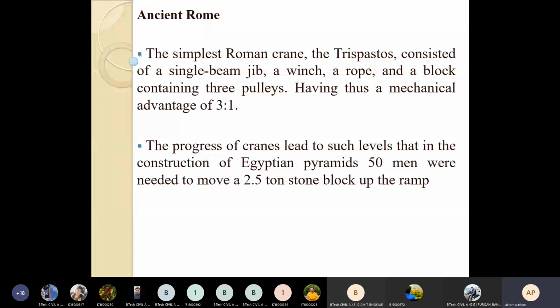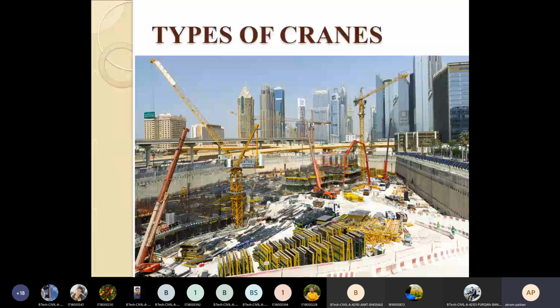No doubt, if you want to construct a high-rise building, meaning more than 10 or 15 floors, in Mumbai, Kolkata, Madras, Chennai, such high metropolitan cities, for the urbanization or construction of high-rise buildings up to 50 floors, we use different types of cranes for lifting loads from one position to another, or even to carry the materials.